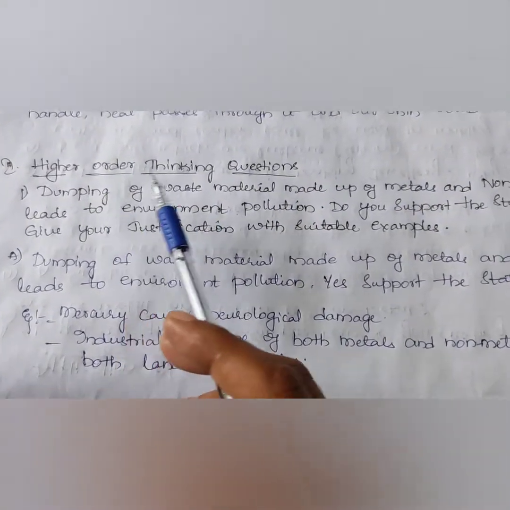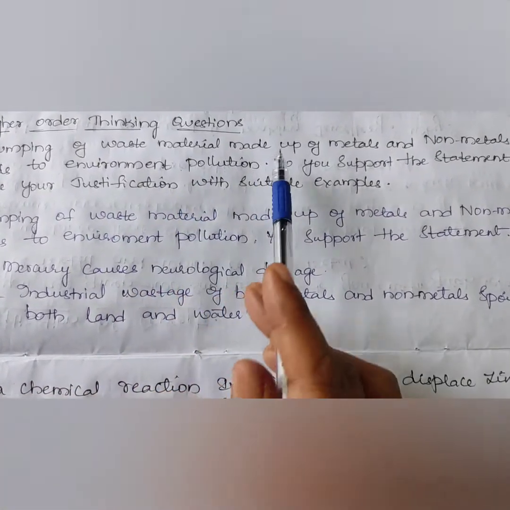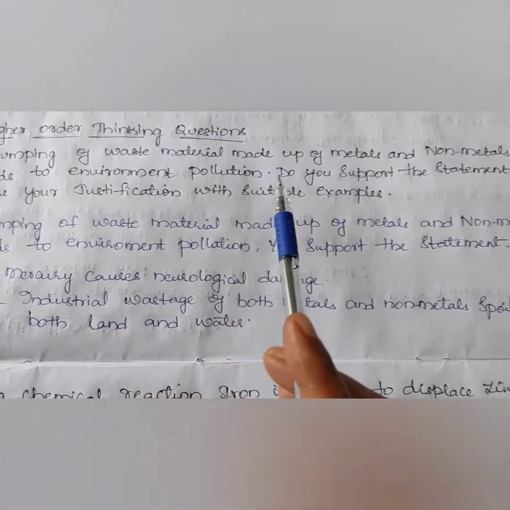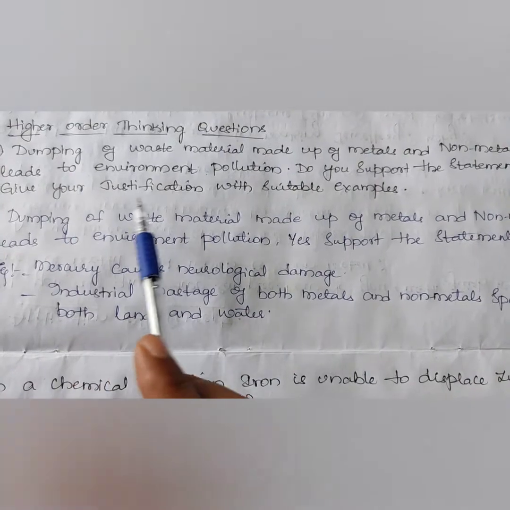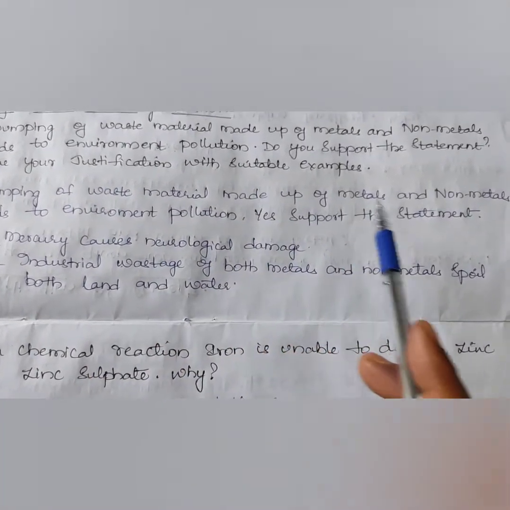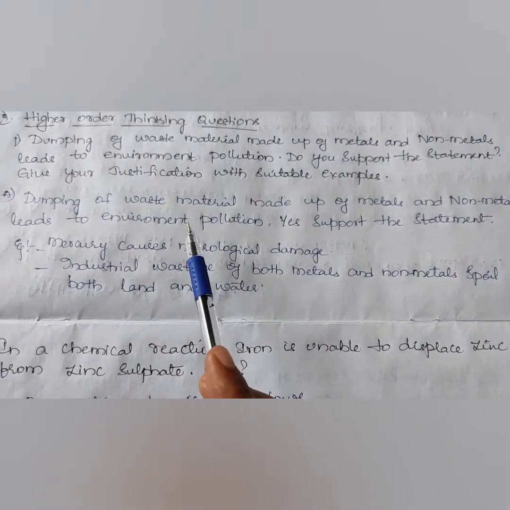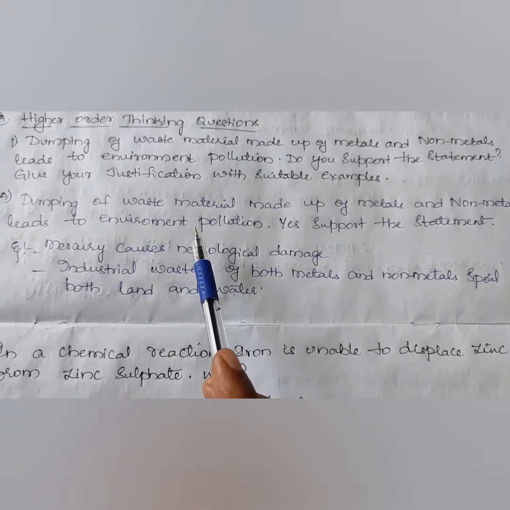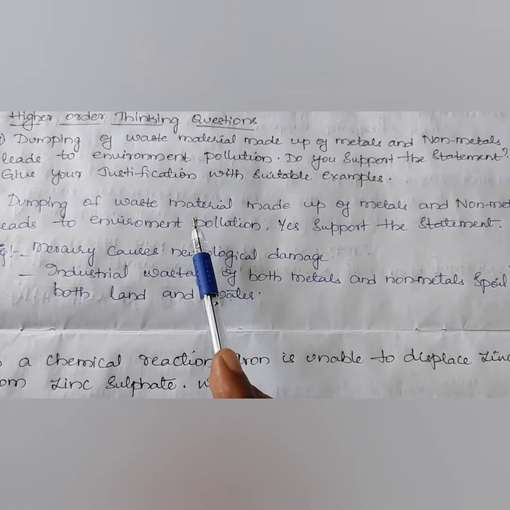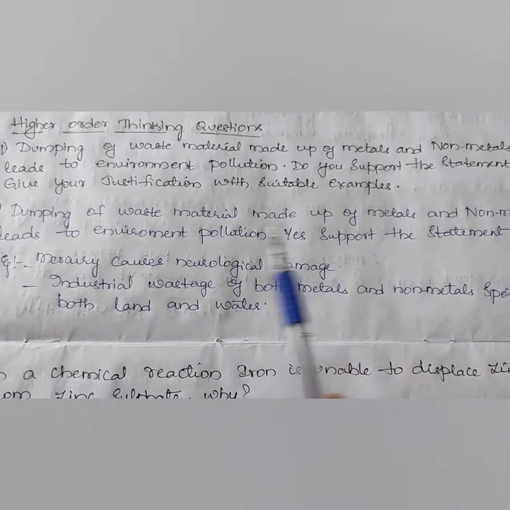Next, third bit, higher order thinking questions. First question, dumping of waste material made up of metals and non-metals leads to environment pollution. Do you support the statement? Give your justification with suitable examples. Dumping of waste material made up of metals and non-metals leads to environment pollution because they react with the air and water and may cause environmental pollution. Hence, we should not dump the waste material made up of metals and non-metals.